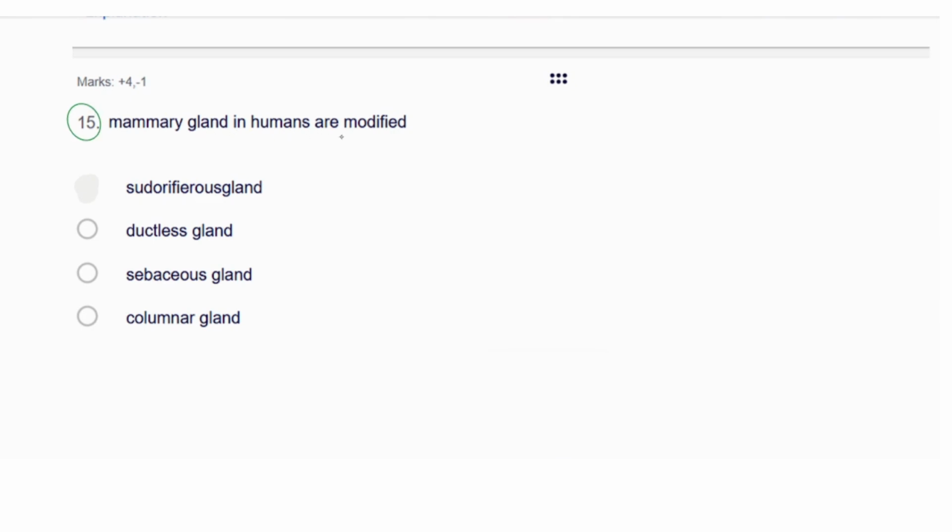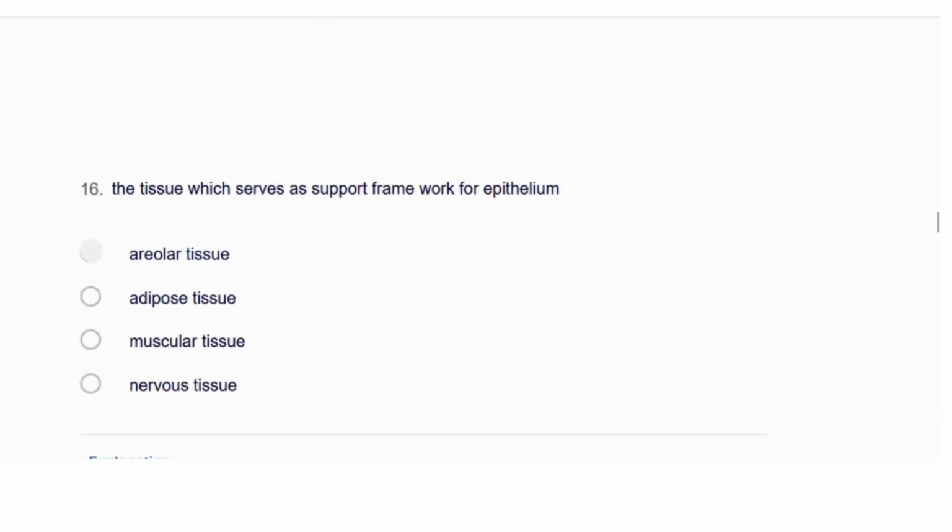The mammary gland in humans is a modified what? It is actually the sudoriferous gland, or sudoriferous gland, which is actually the modified mammary gland. Actually, what is the sudoriferous gland? It is a sweat gland. That is another name for it, the sudoriferous gland. Okay, so this is a memory based question, you have to learn it. I will not go too deep into this, but you have to learn it.